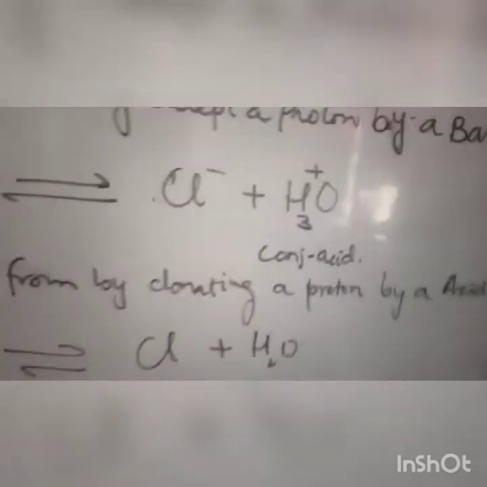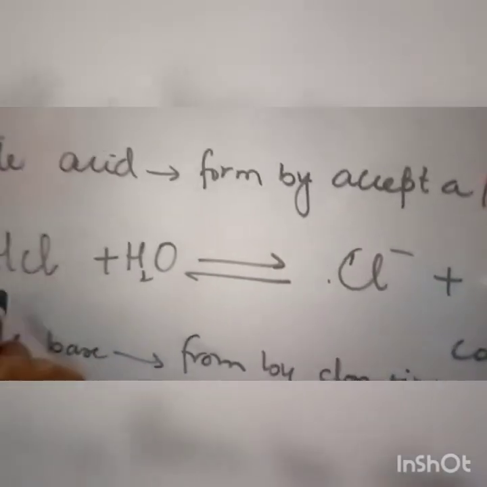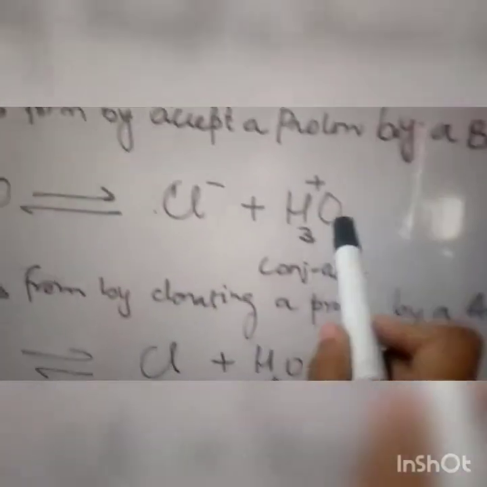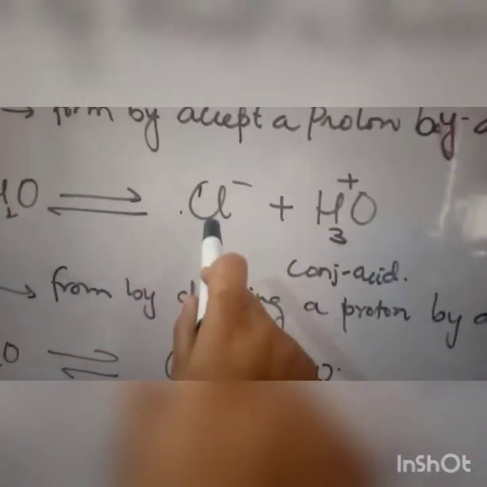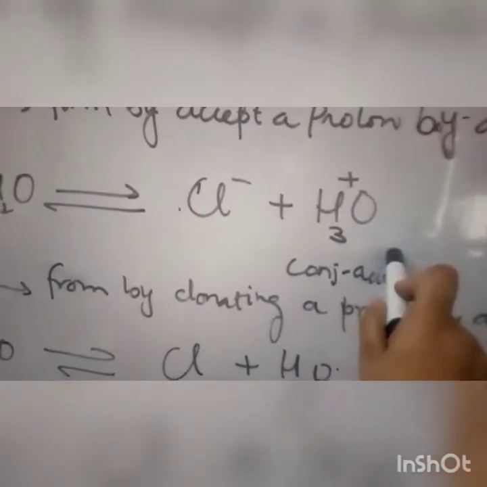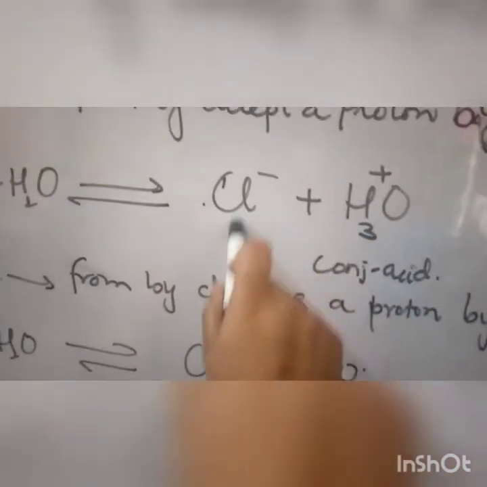Now, this was the forward direction. In the forward direction, HCl acted as an acid and H2O acted as a base. But in the reverse direction, Cl- acts as a base because it has the ability to accept a proton, and H3O+ acts as an acid because it has the ability to donate a proton to Cl-, converting it again into HCl